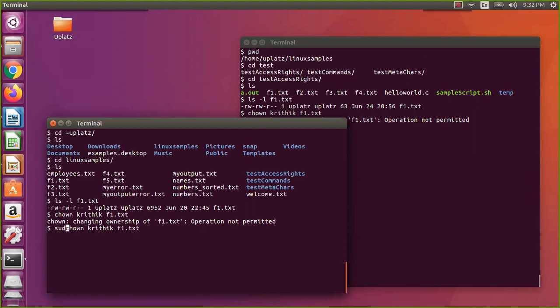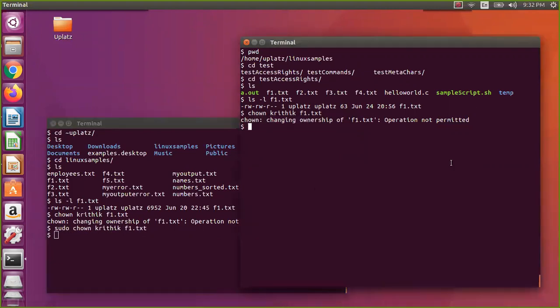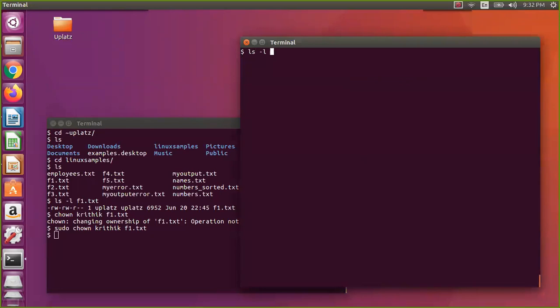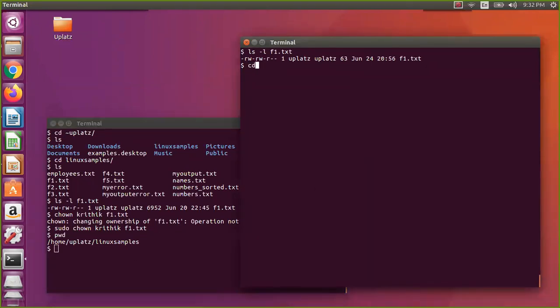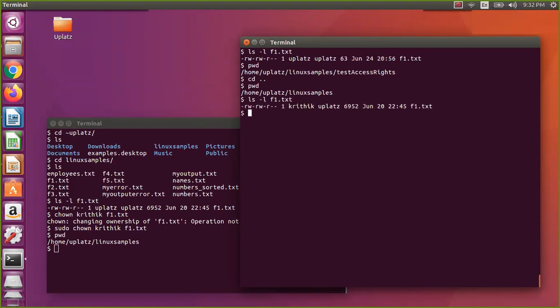You need to just say sudo. Now if you see this one, ls minus l f1.txt, you can see. What happened? Oh, we only modified linux samples, but here it is access rights. So I'll go to linux samples, and then f1.txt. You can see here this got changed.